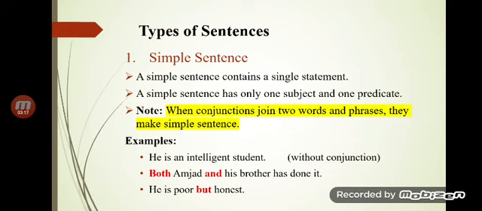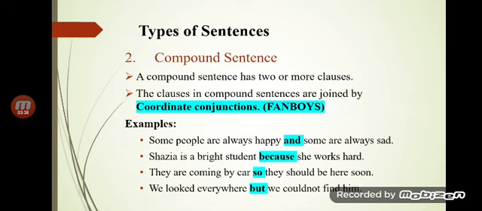Are you getting it? The day is pleasant and rainy. Okay, it is a simple statement. You're watching and listening to the lesson. It is a simple statement. So when it contains a single statement, having a subject and predicate, it is a simple sentence.